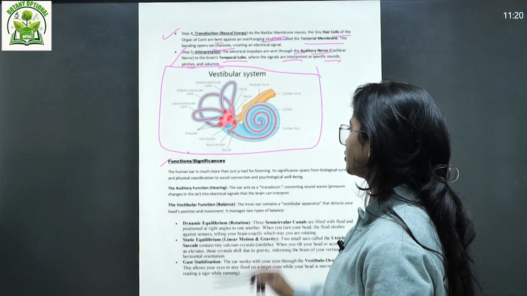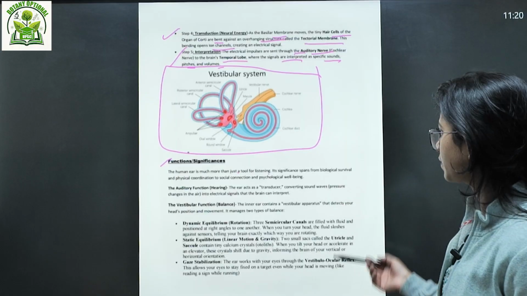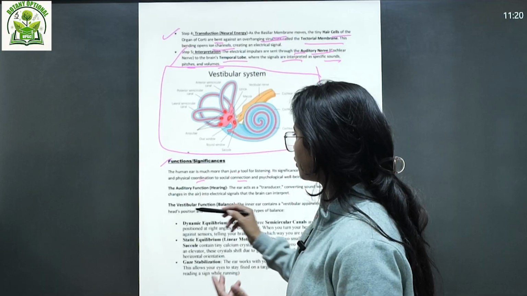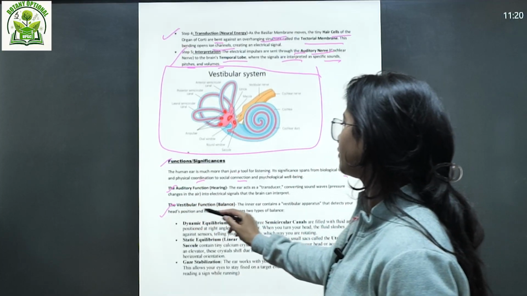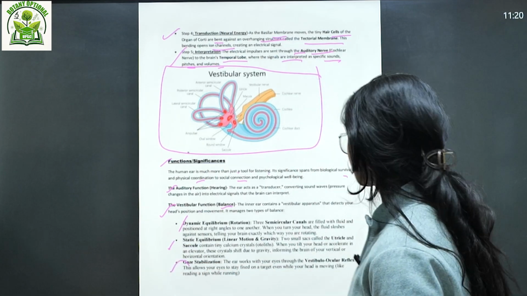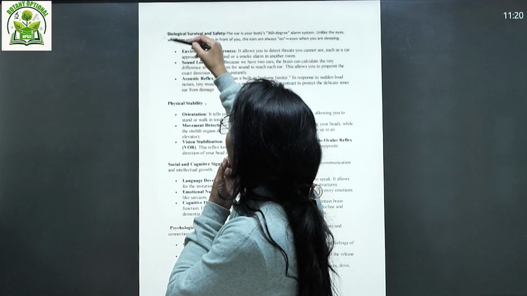The human ear is much more than just a tool for listening. Its significance lies in many things: biological survival, physical coordination, social connection and everything. Auditory function is hearing. Vestibular function is balance, such as dynamic equilibrium, static equilibrium, gaze stabilization, right? Then we talk about biological survival and safety, environmental awareness.